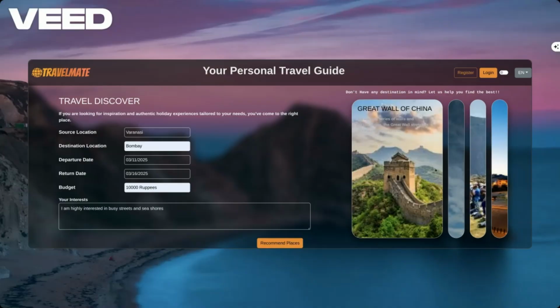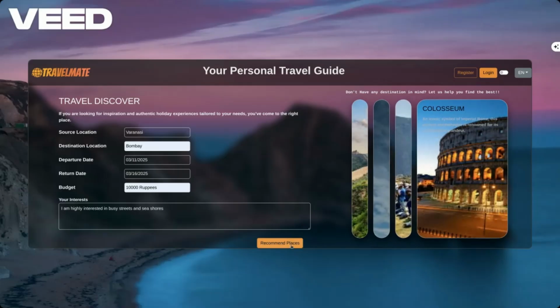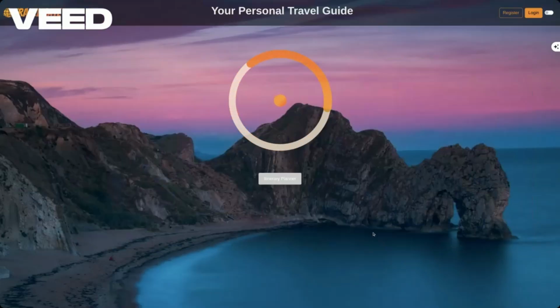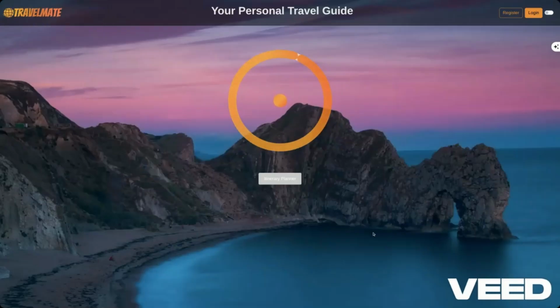These are some of the places that someone can visit if he has no idea about which destination location he should search for. So let's click on the recommend places button. Now this would take about 30 seconds, and this depends upon the type of backend that we are using. It can be either CPU or GPU. GPUs are comparatively very fast compared to CPUs, and it also depends on the amount of data that's present in the knowledge graph. If it's huge, then the amount of time can be significantly high.